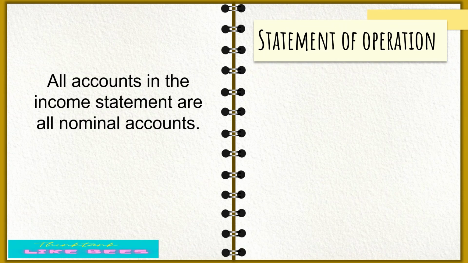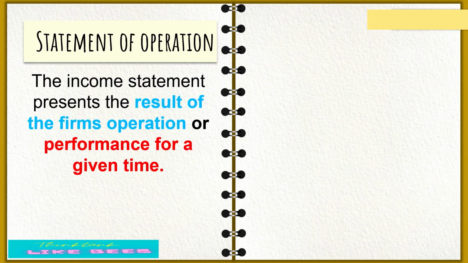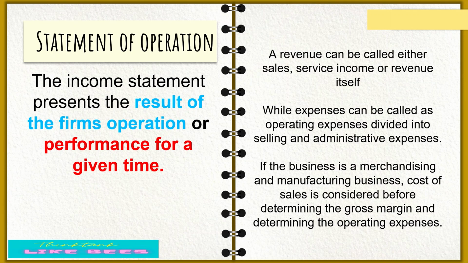So under the statement of operation, all accounts in the income statement are nominal accounts. Revenue and expenses are embedded here. In the provision of Philippine Accounting Standard number 1, it states that a business shall present the income statement using either the functional or natural approach. Okay, so the income statement presents the result of the firm's operation or performance for a given time. Revenue can be called sales, service income, or revenue itself, while expenses can be called operating expenses, which are divided into selling and administrative expenses.